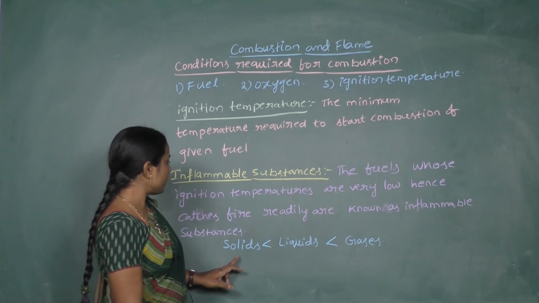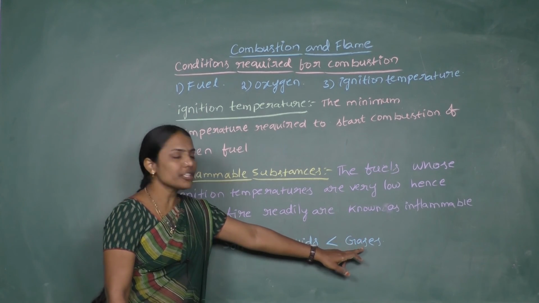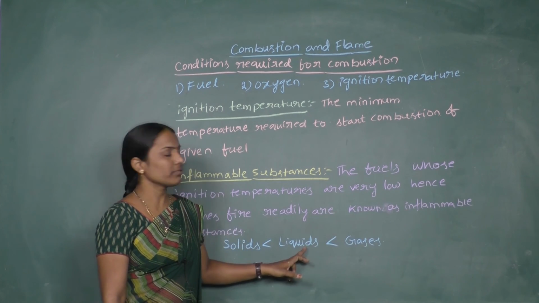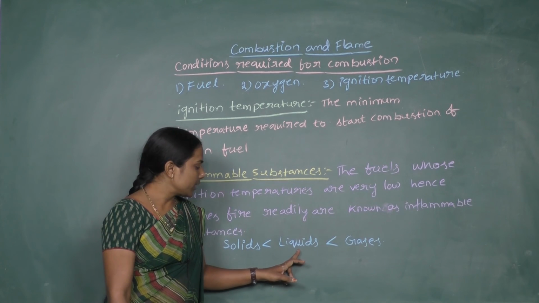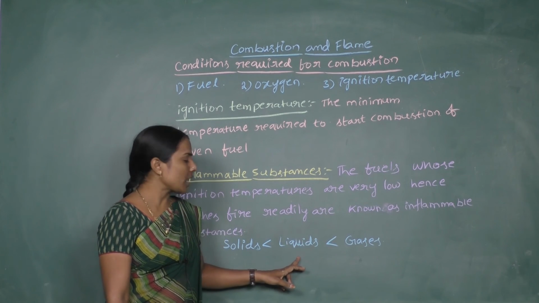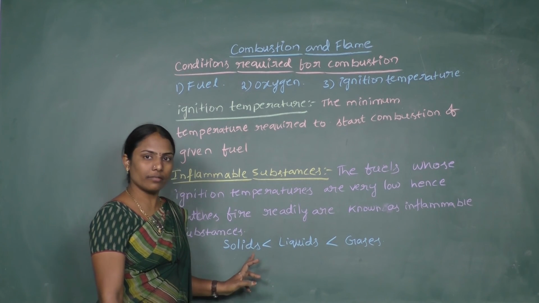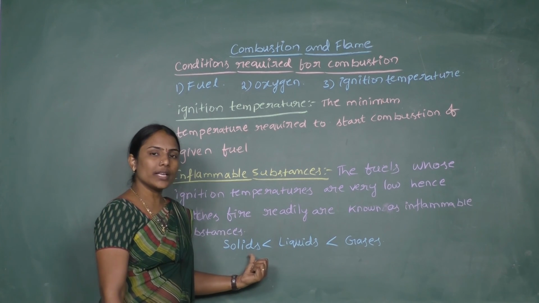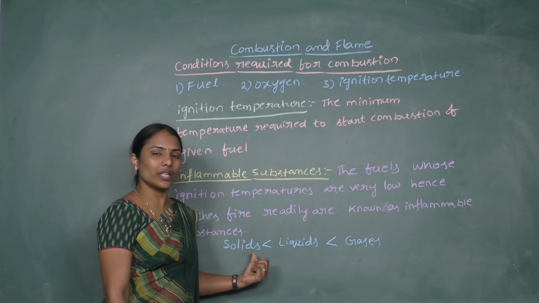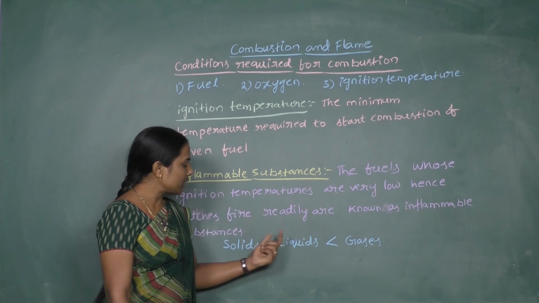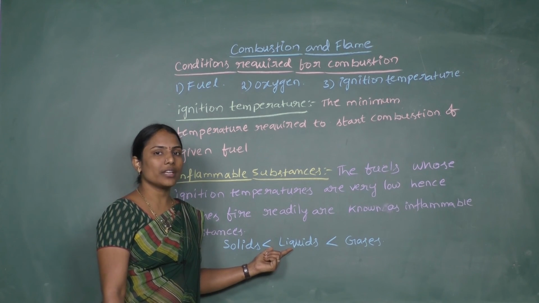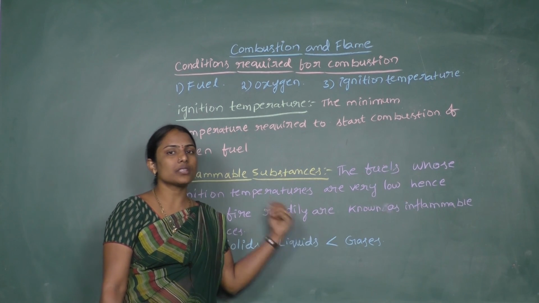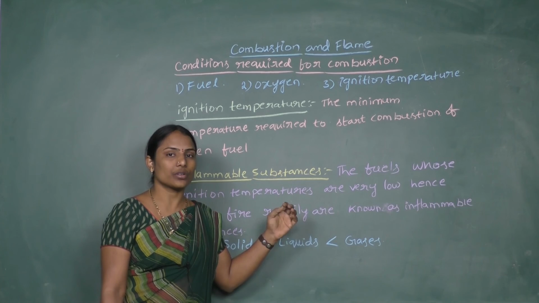It means the ignition temperatures of gases are very low compared to liquids, and the ignition temperatures of liquids are much lower compared to solids. You can understand this from experience. Solid fuels like wood and charcoal will not burn that readily, but liquid fuels like petrol and diesel catch fire readily, and compared to those, fuels like LPG and CNG catch fire much more readily.